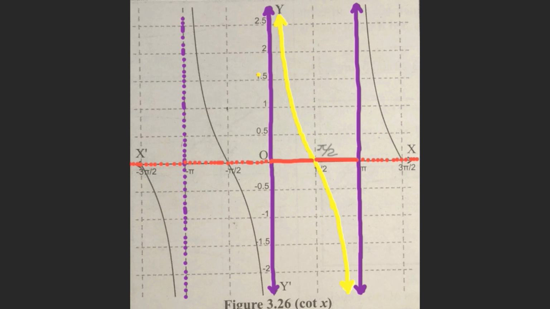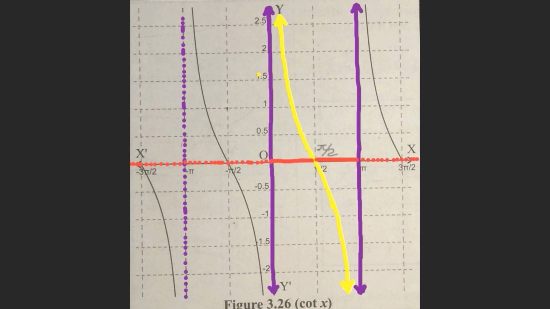The next property says that this function is not a bounded function because the graph of the cotangent function tends to positive infinity, or it also tends to negative infinity. It means it is not bounded. Therefore, the function is not a bounded function. Similar to other functions, the cotangent function is also a many-one function because for many values of x there is a unique y. Now let us see whether the function is increasing or decreasing.